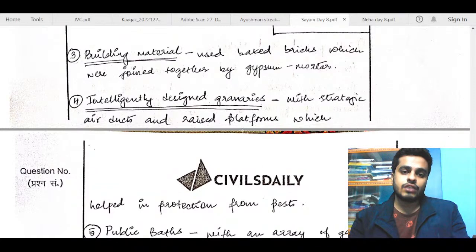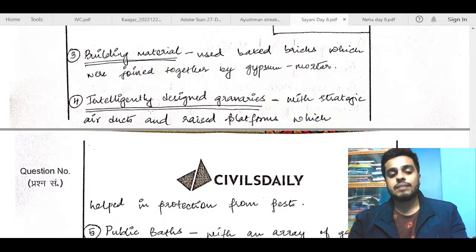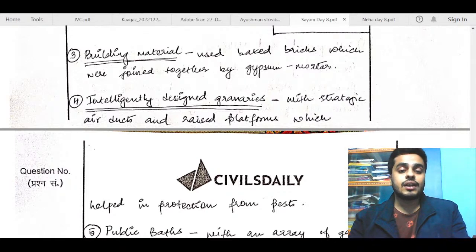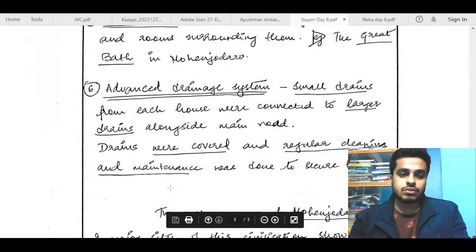So here again, Saini, what you can do is talk about these points in one part only. These are just examples of architecture basically. You cannot talk about granary in one point, and again public baths in another point. So just mention that some intimidating architecture was seen in that period, and examples could be granaries, the Great Bath and all. Advanced drainage system is also okay.